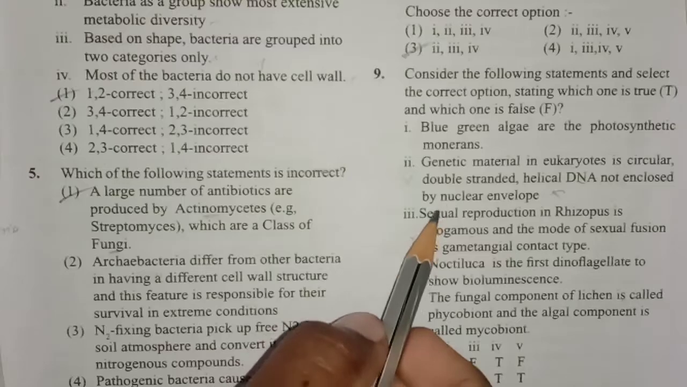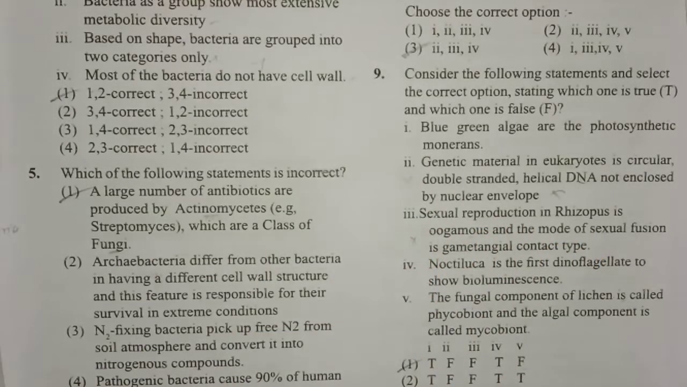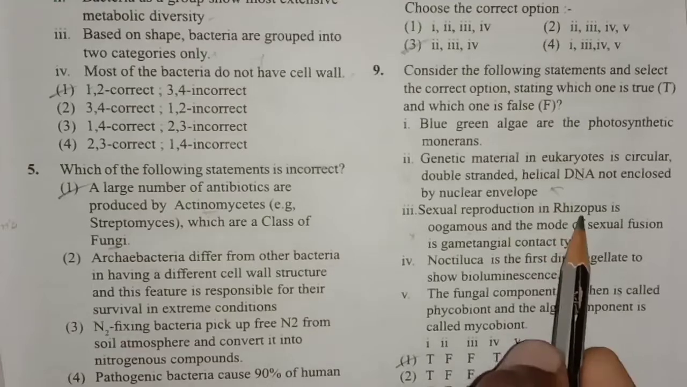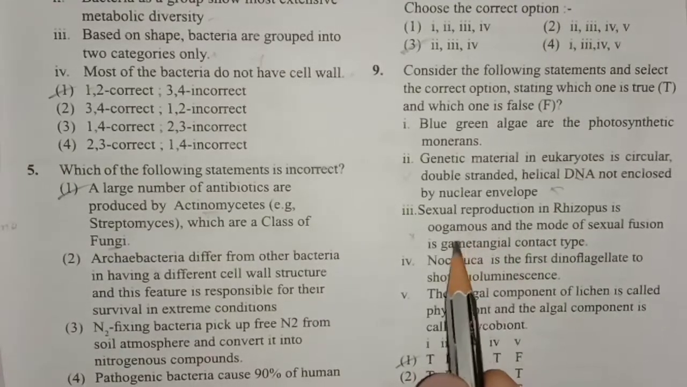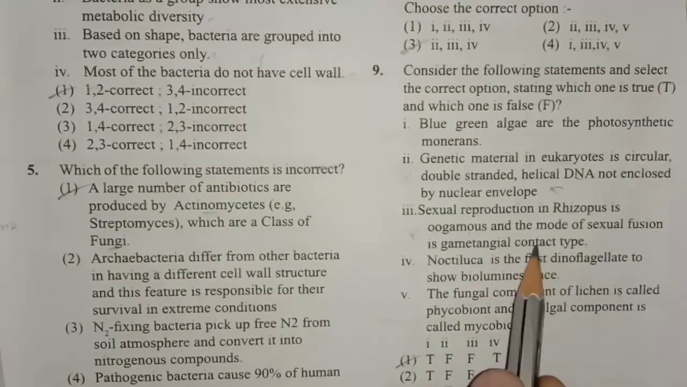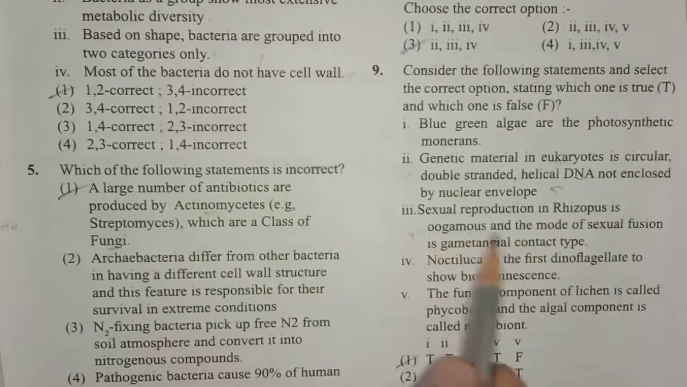Next one, sexual reproduction in Rhizopus is oogamous and the mode of sexual fusion is gametangial contact type. This is also wrong, because in Rhizopus we can find isogamy, anisogamy as well as oogamy, but they have given only the oogamous type, and sexual fusion by gametangial contact. This is also wrong in the case of Rhizopus, so this option is also wrong.